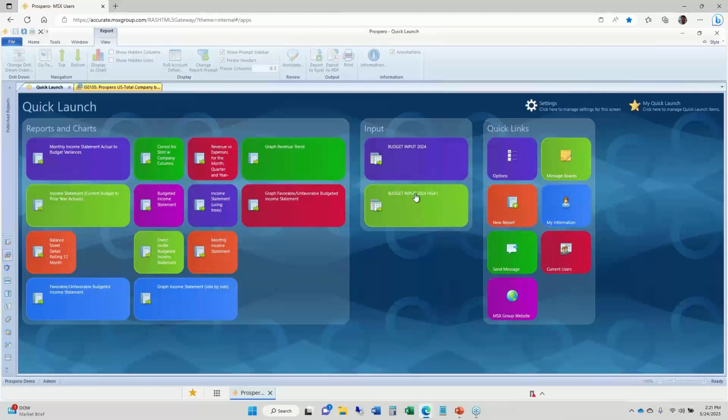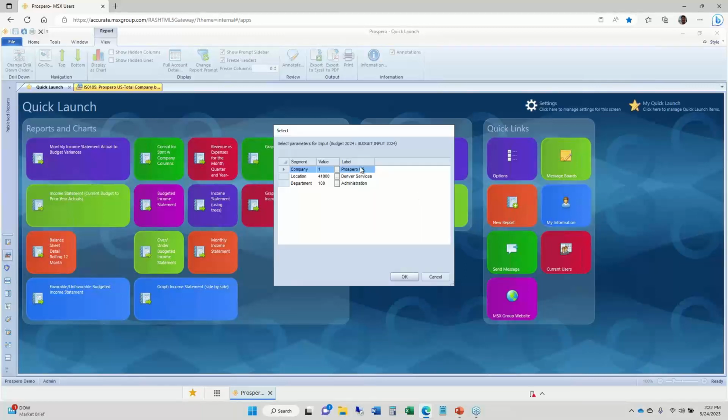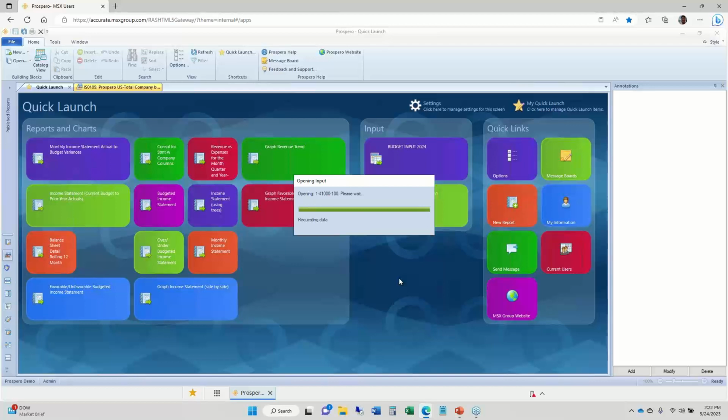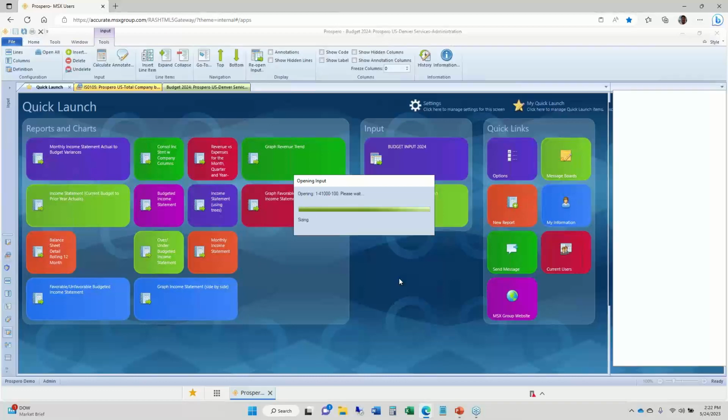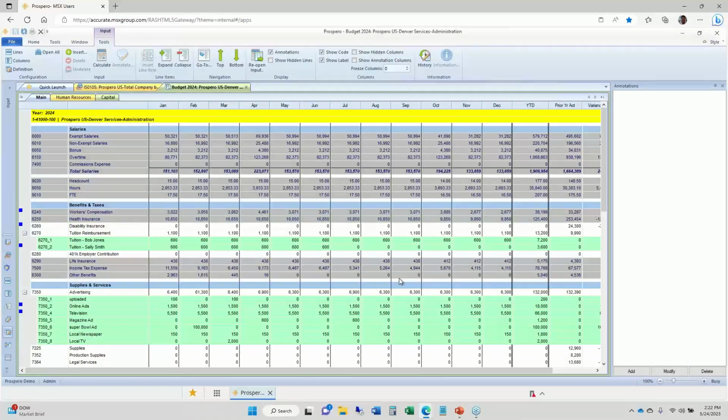I'll click this tile and this will open up the prompt window asking the user what company I want to budget for, what location I want to budget for, Denver Services, and what department. I'll do 100 administration and click OK to open up this budget input screen. And this is a spreadsheet style user input screen, rows and columns, but it is not Excel based. This is all custom built right inside Prospero.